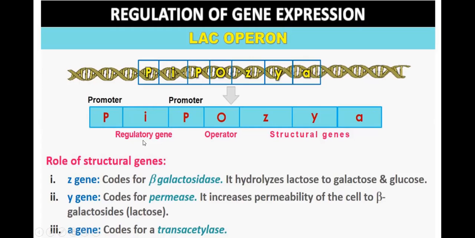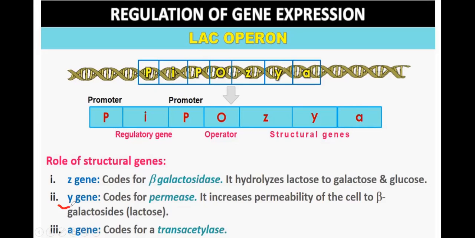Now, what is the role of structural genes? Structural genes means Z, Y, and A. The Z gene codes for beta galactosidase, which hydrolyzes lactose to galactose and glucose. What is the function of beta galactosidase? It digests lactose to galactose and glucose.